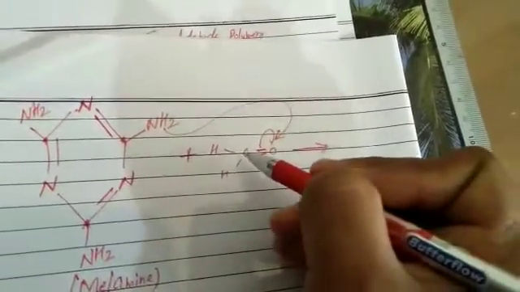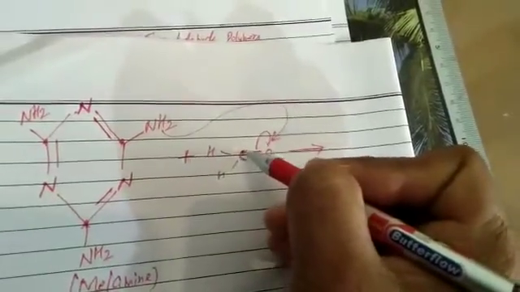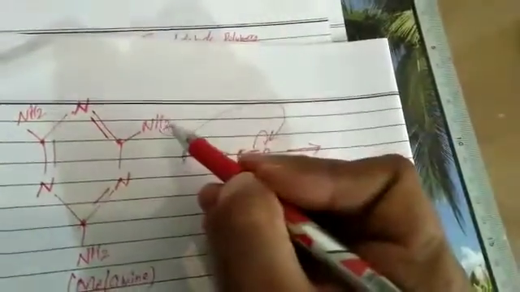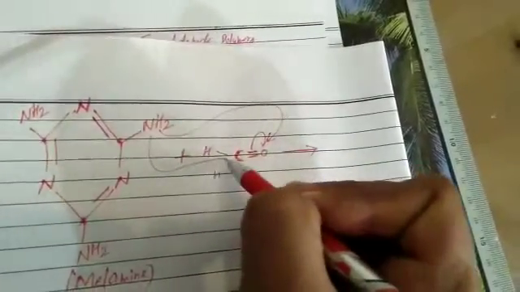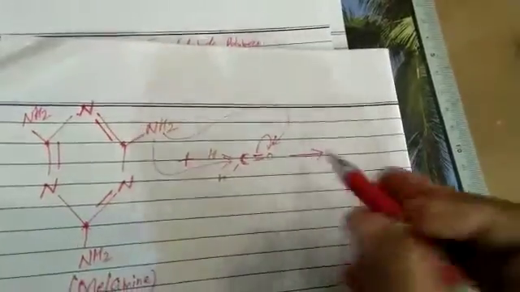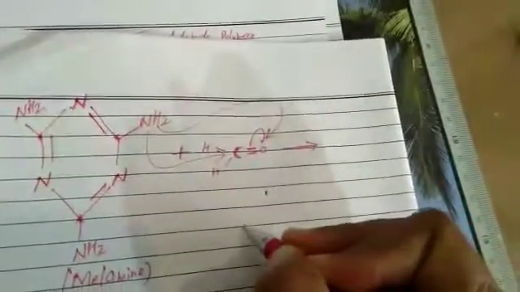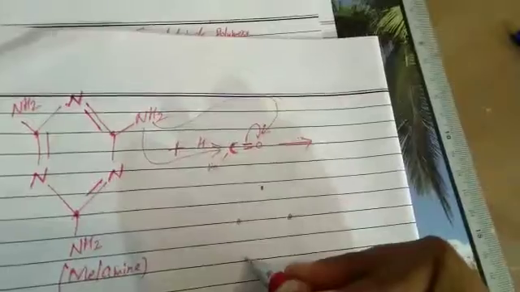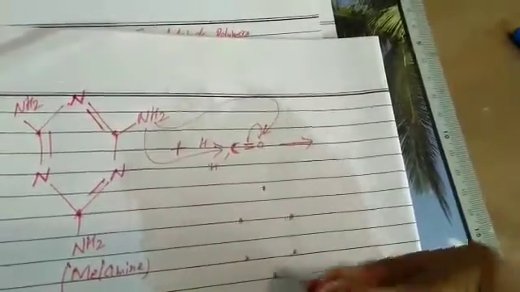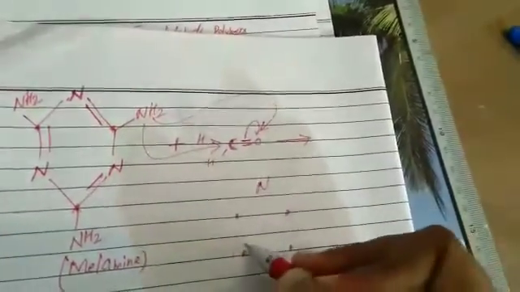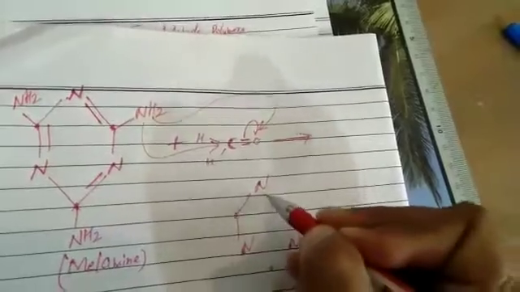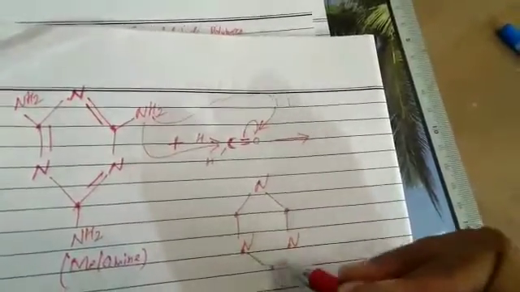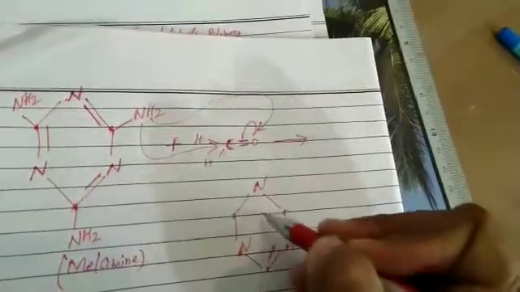It's clear, students, carbonyl carbon will carry now positive charge. It loses H positive, it will carry negative charge. That leads to a formation of bond of nitrogen with carbonyl carbon. What is formed? Again heterocyclic. At first, please mention 6 positions: 3 nitrogen at alternate position in the cycle, and 3 outside the cycle with nitrogen atoms as NH2. It is melamine, 3 double bonds,